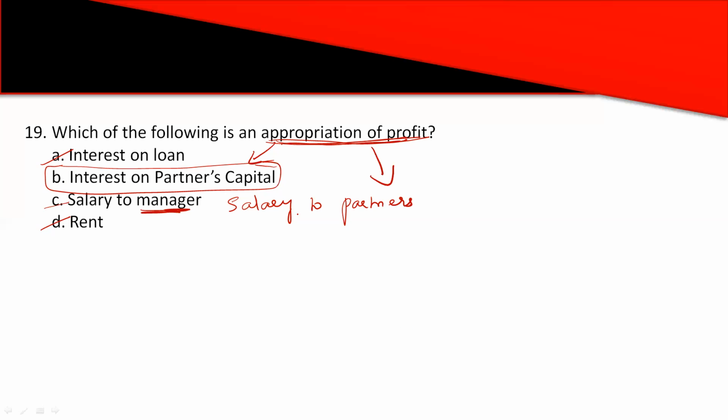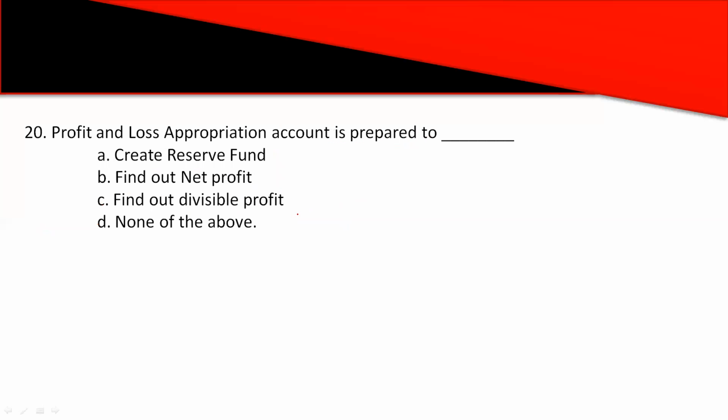So the last question, the 20th question, will be homework for you. You have to answer this question in the comment section below. The question is: profit and loss appropriation account is prepared to dash. Options are A, create reserve fund, B, find out net profit, C, find out divisible profit, or option D, none of the above. Please do let me know your answer in the comment section below.